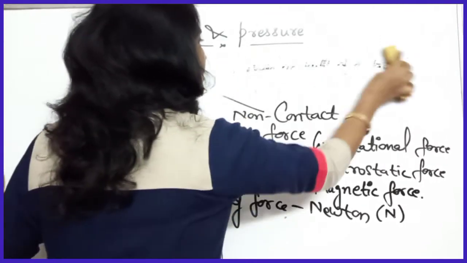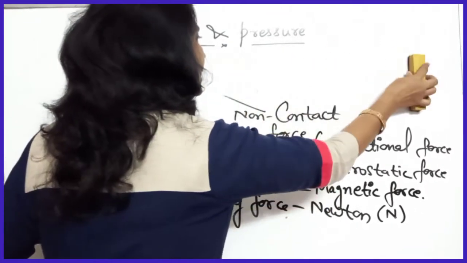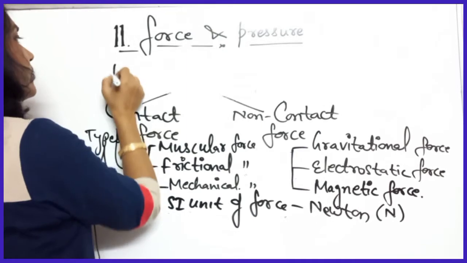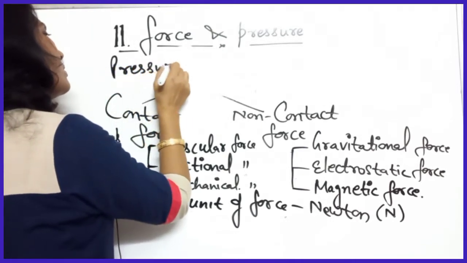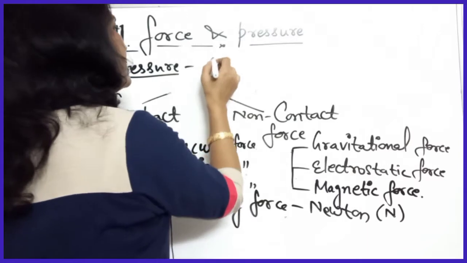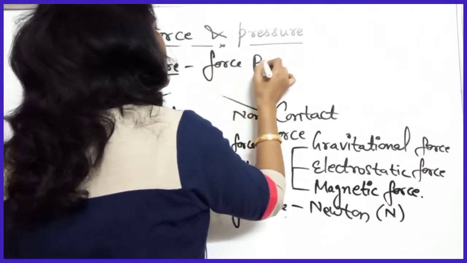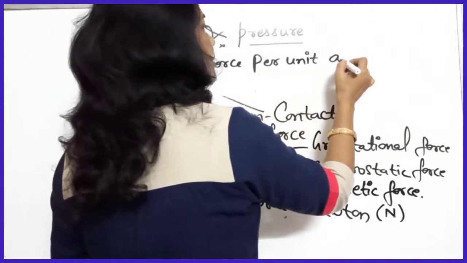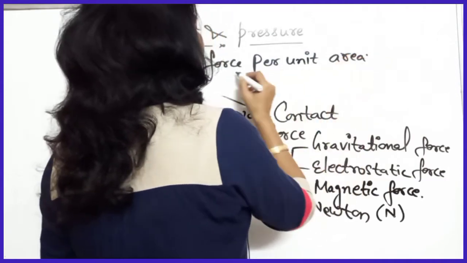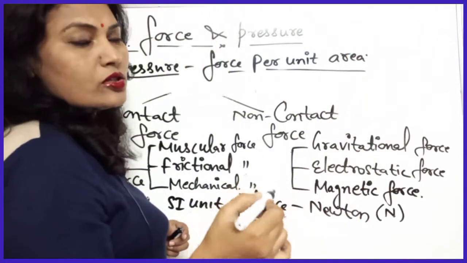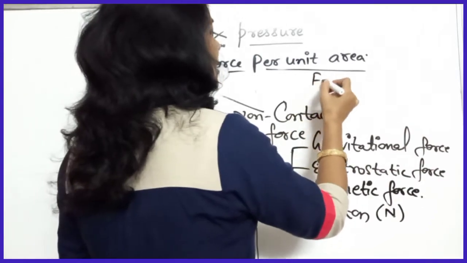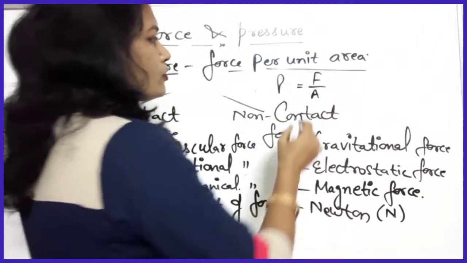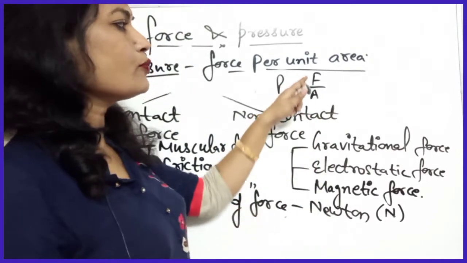Actually pressure is defined as force per unit area, or sometimes thrust per unit area. Force upon area is pressure. So pressure is defined as the force per unit area.